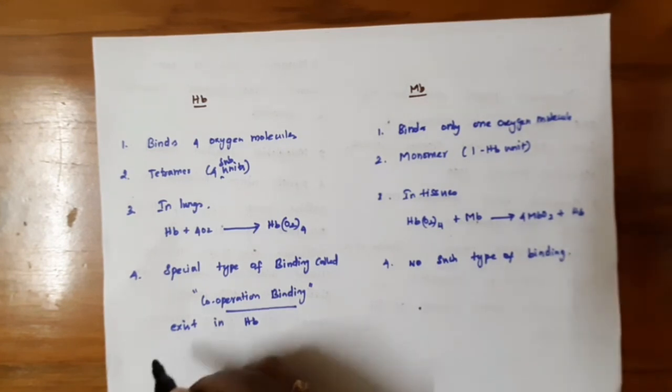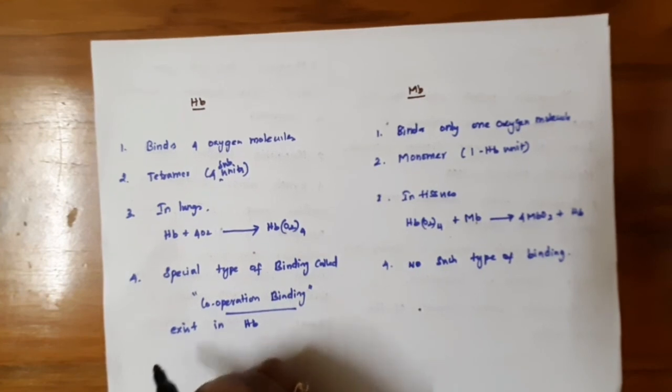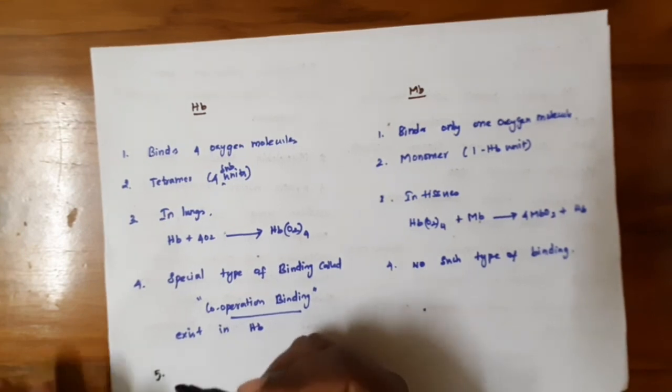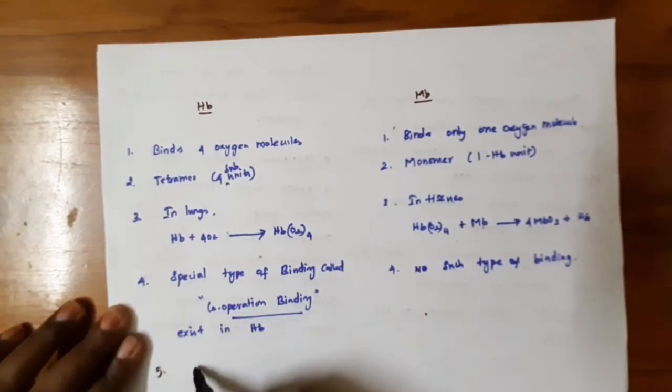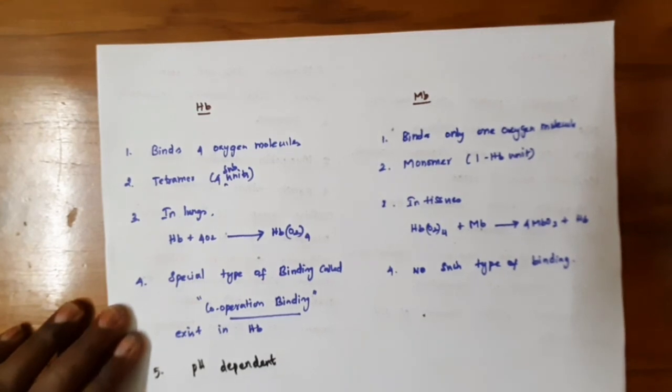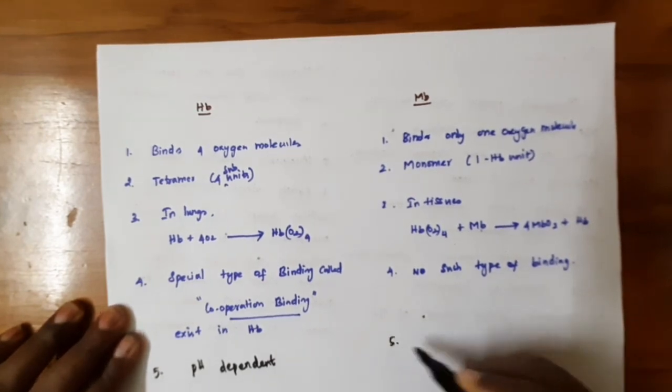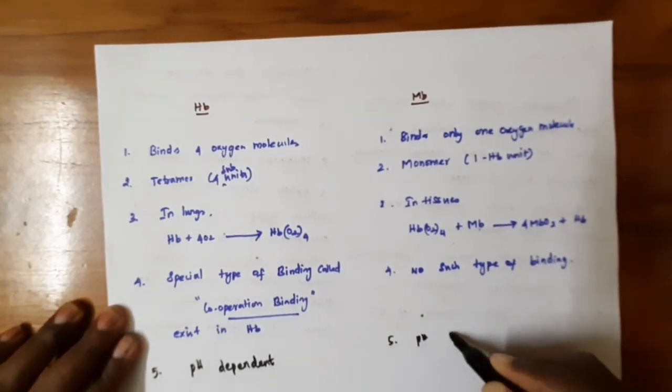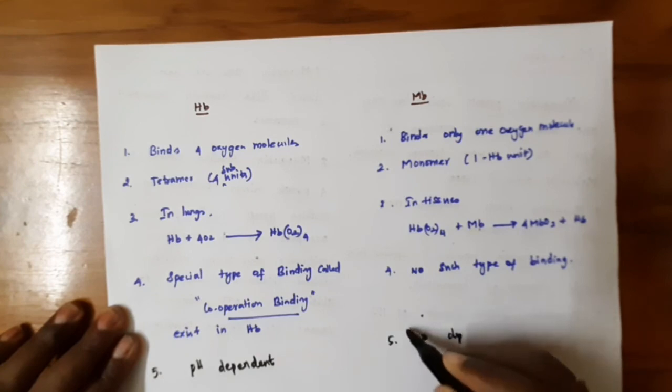One more point I want to say is that hemoglobin is pH dependent, and myoglobin is not pH dependent.